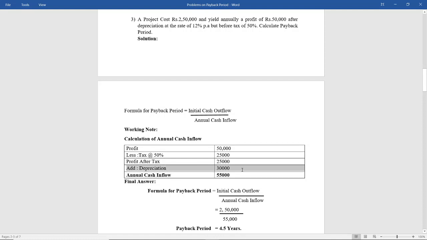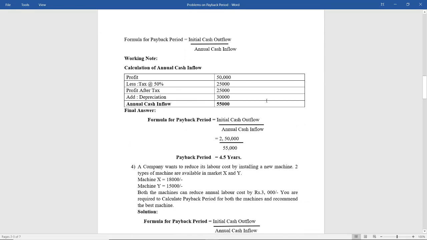Why are you adding back the depreciation? Because depreciation is a non-cash item. We have to find only the cash inflows, so we have to add back that expense since it is a non-cash expense. So you get an annual cash inflow of 55,000. Just substitute this in the formula and you will get the answer.